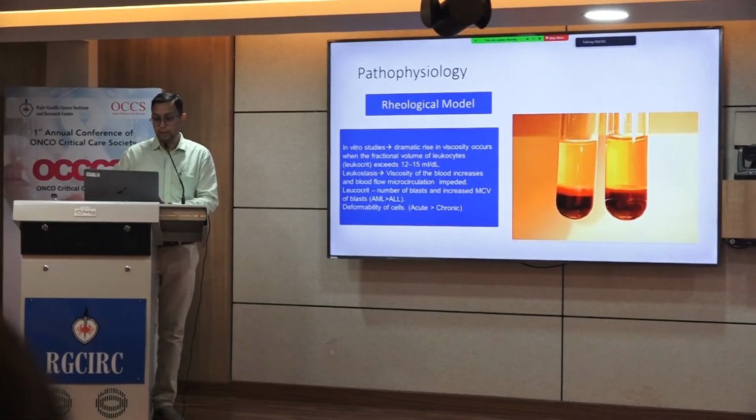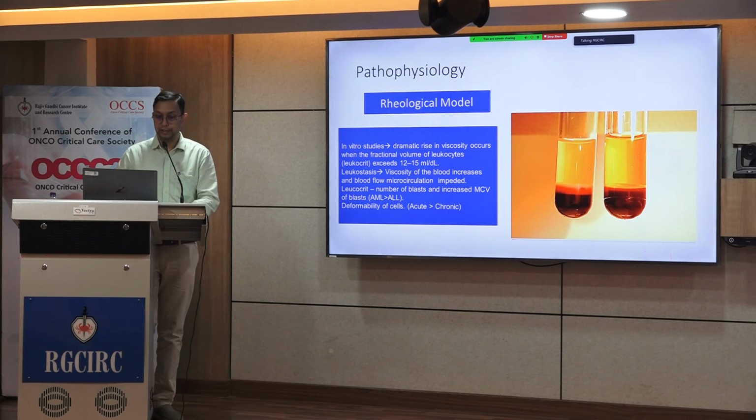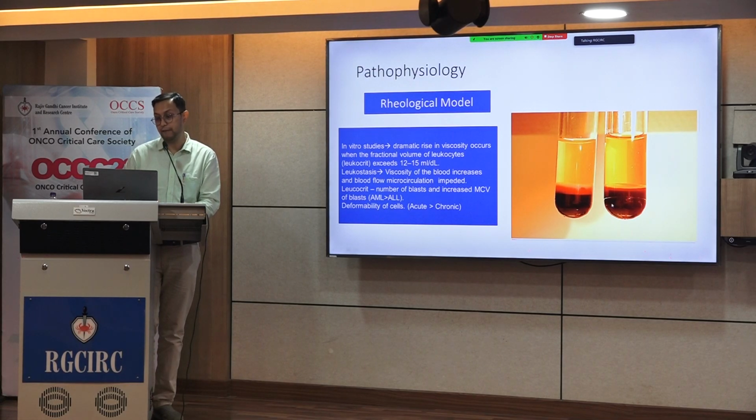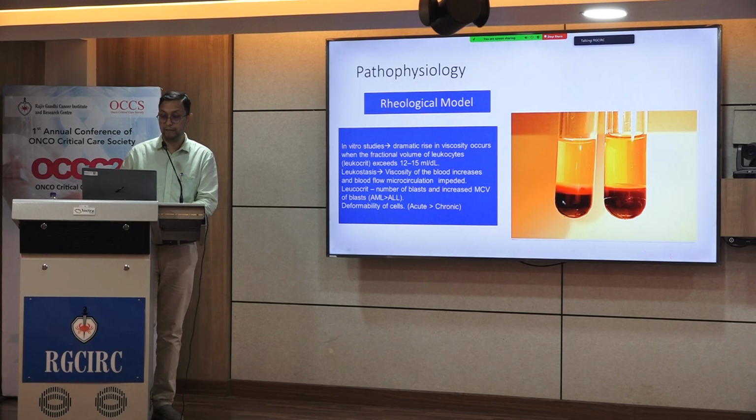Now, coming to the pathophysiology, there are two models of leukostasis. First is the rheological model. I would like to draw your attention to these two test tubes. On the left is of a patient who has AML and has a total leukocyte count of about 2 lakhs. On the right, we have a normal age-matched control. This is the centrifuged sample where we can look at this buffy coat, and this buffy coat is mainly composed of the leukocytes or the blasts. When compared to the normal sample, it is significantly higher.